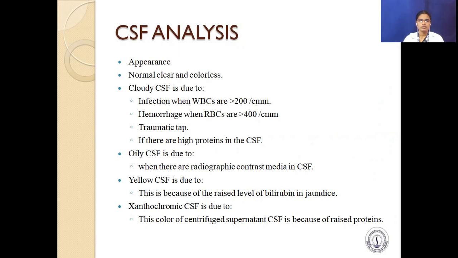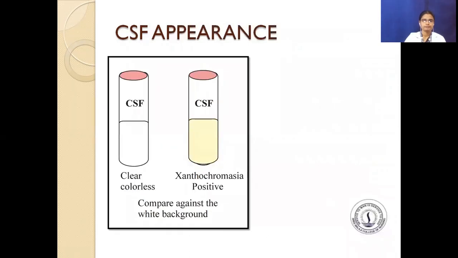Oily CSF is due to radiographic contrast media in CSF. Yellow CSF is because of the raised level of bilirubin in jaundice. Next one, xanthochromic CSF is due to the color of the centrifuged supernatant CSF, because of raised protein.